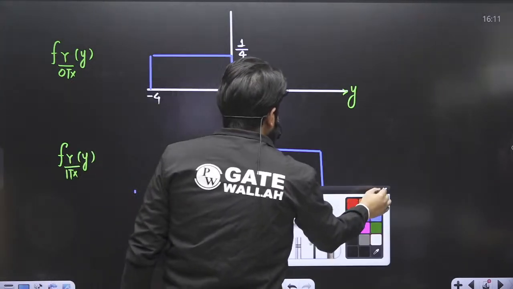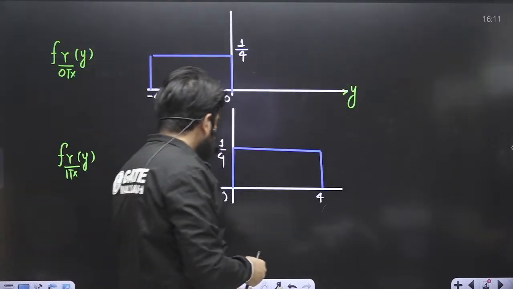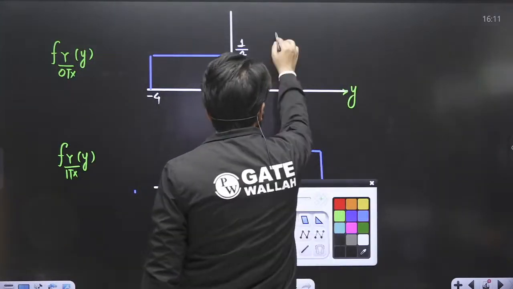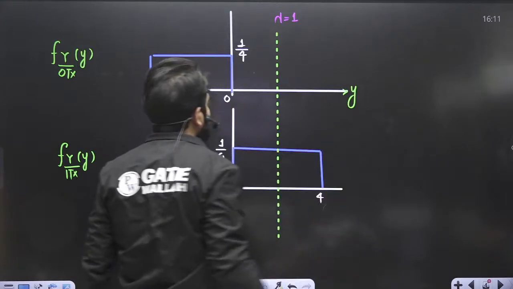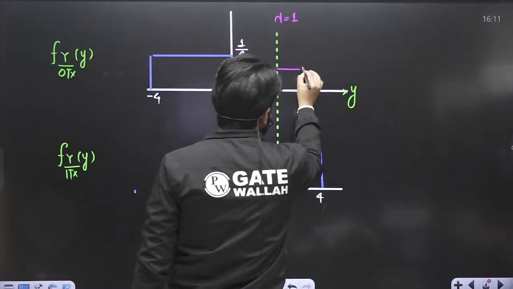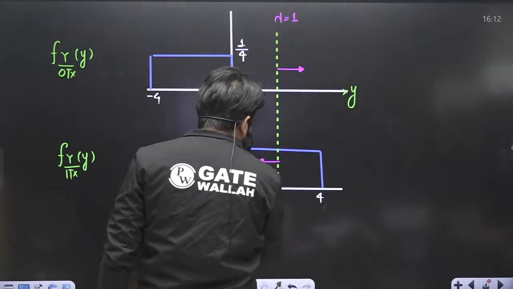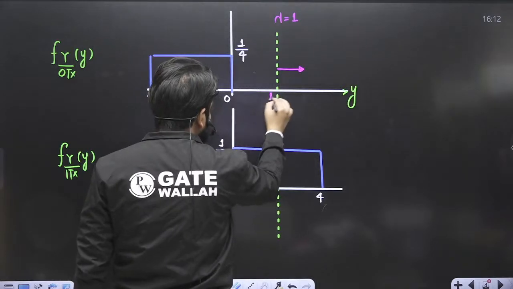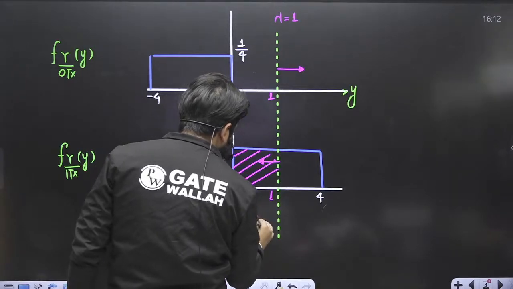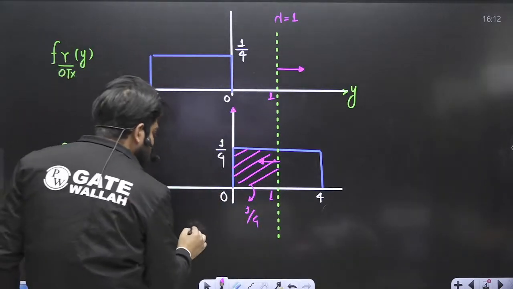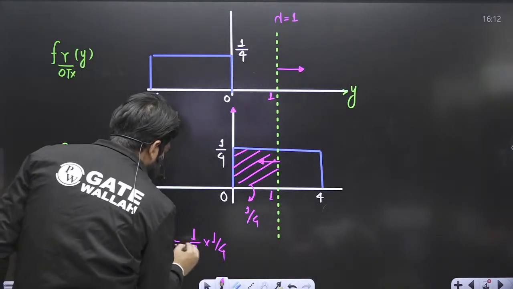As you can see, in this case the threshold value is mentioned as 1. So I'll draw a threshold like this, lambda equal to 1. You have to calculate the area after this, because this corresponds to the 0 transmission. What is this area if this value is 1? This area is 1/4. And what is the probability of 1 transmission? It is 1/3. So the probability of error in this case comes out to be 1/12.